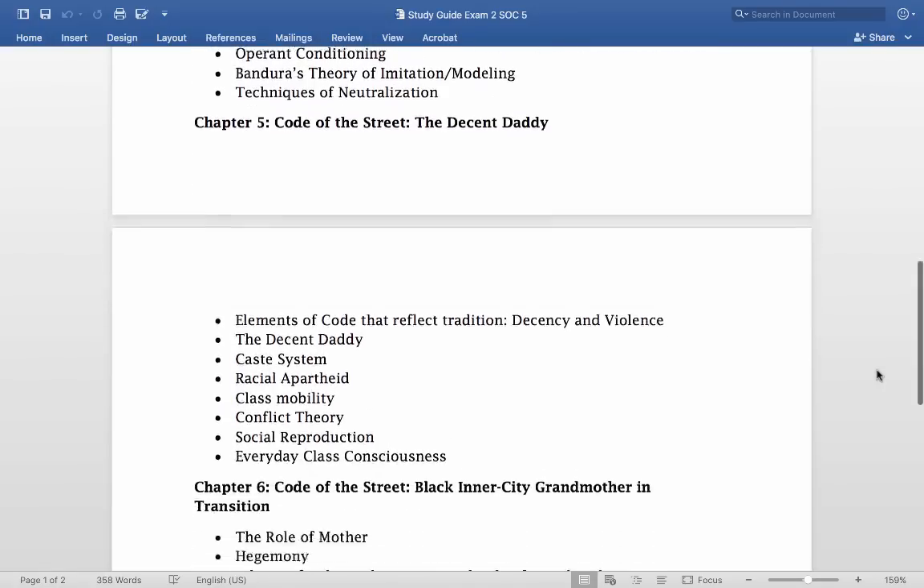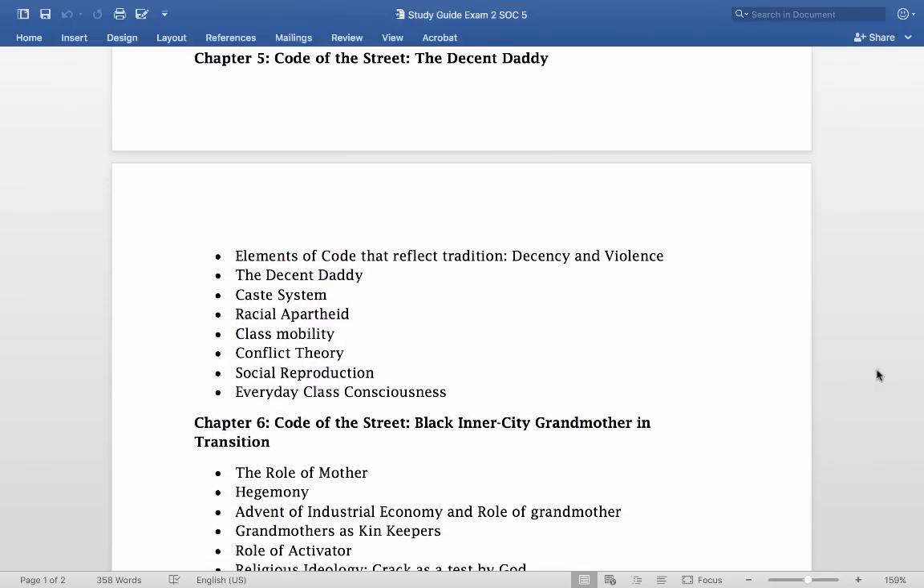All right, so chapter 5. As far as the elements that reflect tradition, that's really all I'm testing you on there. We talked about how the code of the street is obviously a challenge to mainstream social order, but at the same time, it tends to have these traditional elements such as decency and violence that run through not just this culture, but through the larger culture over a long period of time.